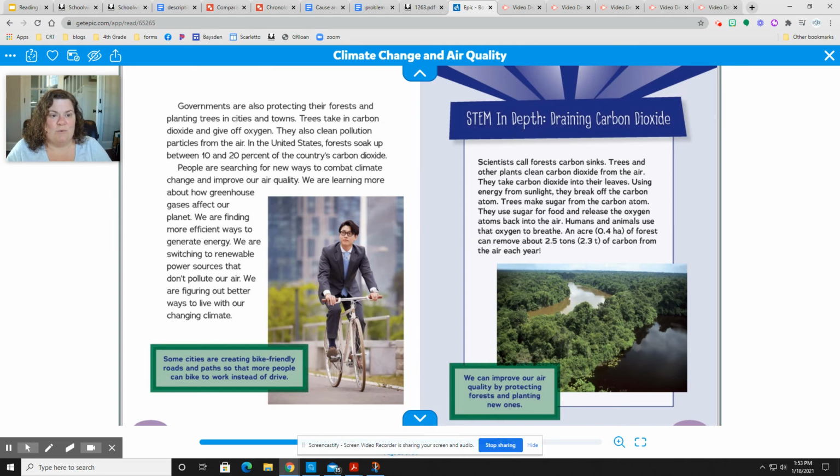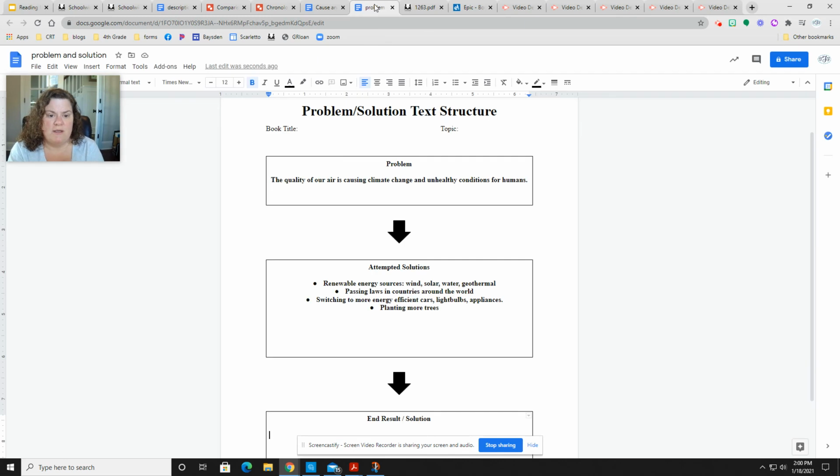All right, so we're going to go over to our chart and see about writing about some of those problem and solution ideas that we just read about. So if we look at our problem and solution chart, our problem is the quality of our air is causing climate change and unhealthy conditions for humans.